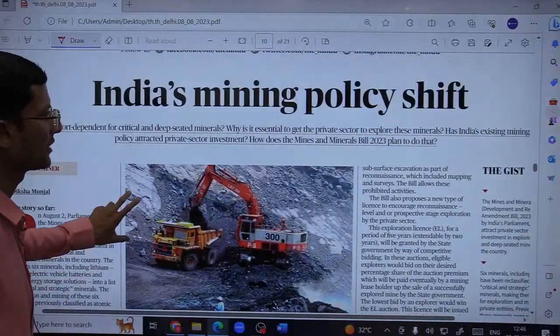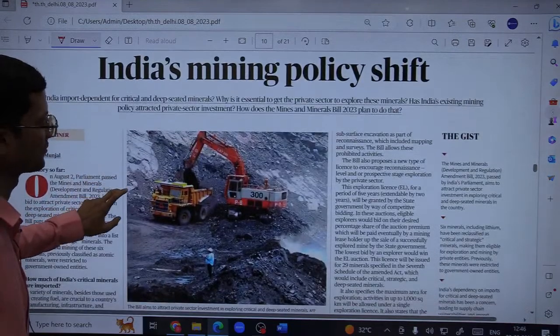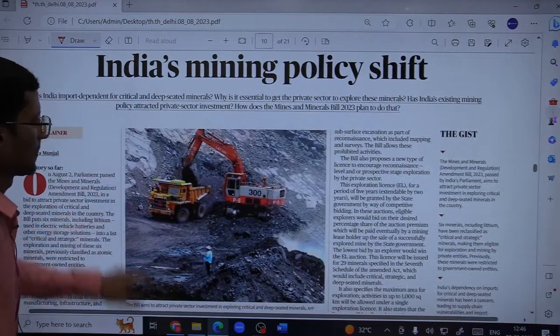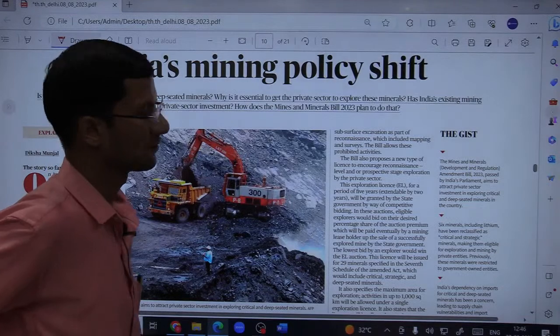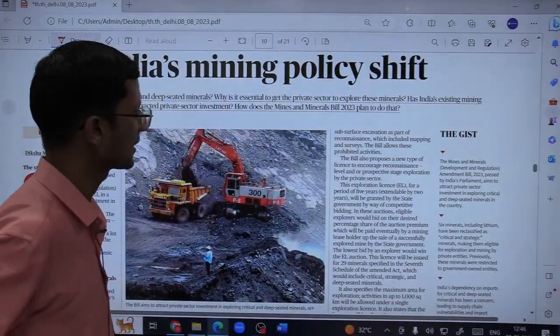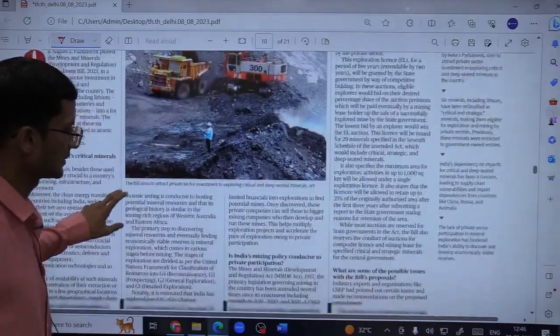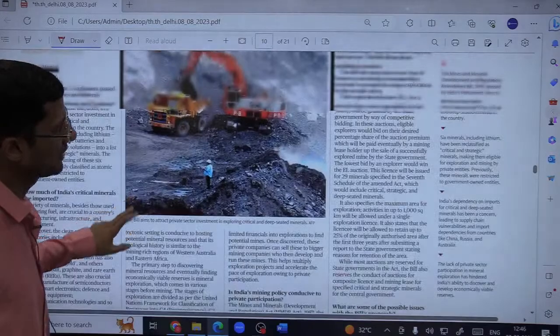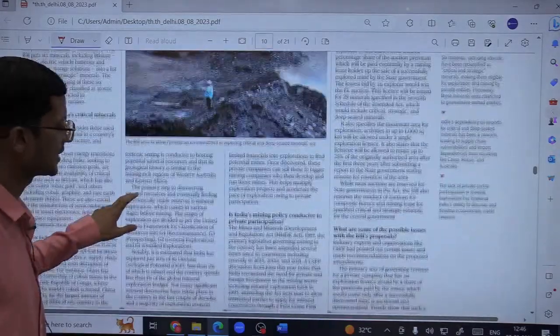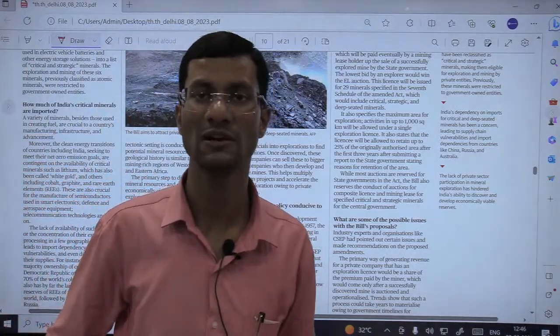Next is, and very, very important, that is India's mining policy shift. So before that, let me give you a background. Mining policy shift जो है, mining जो act है बहुत पुराना हमारा act है, that is of year 1957 itself, and after that many times government has amended this act. Recently अगर amendment की बात करें तो 2015 में, 2020 में, 2021 में.